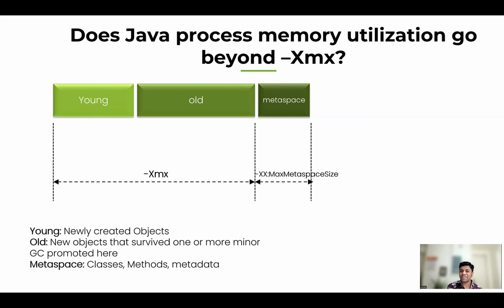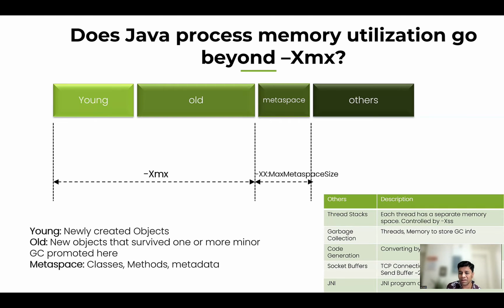No. There is another region. Some people call this native memory. Some people call it off heap. There are different names given to it. For our discussion in this session, we will call it by the name others. There's this another region called others. In this region, a lot more information is stored. What is that information?